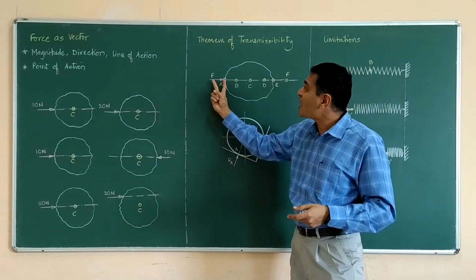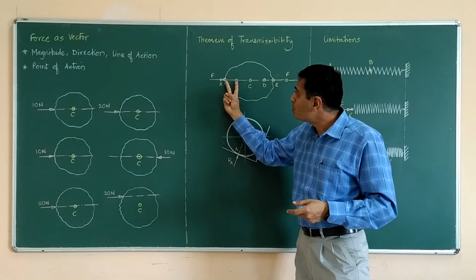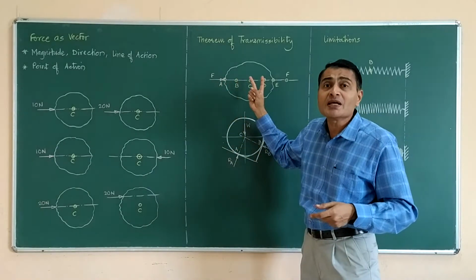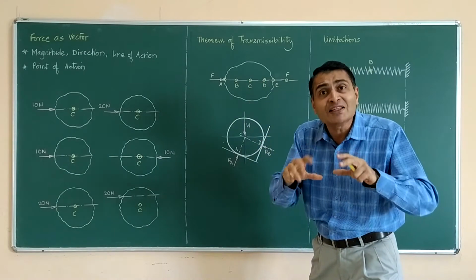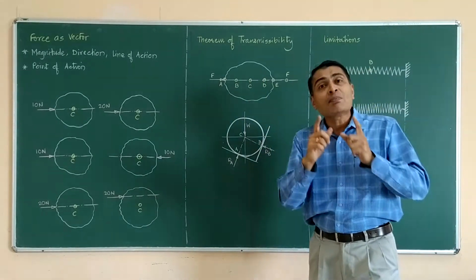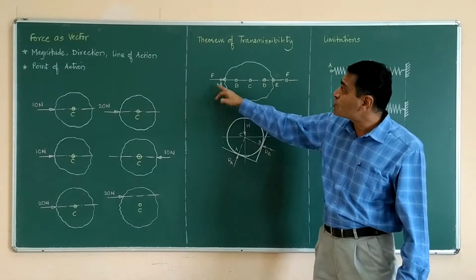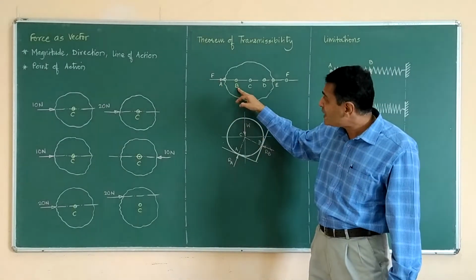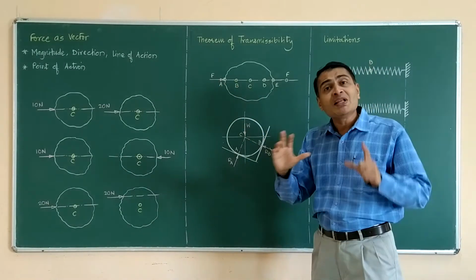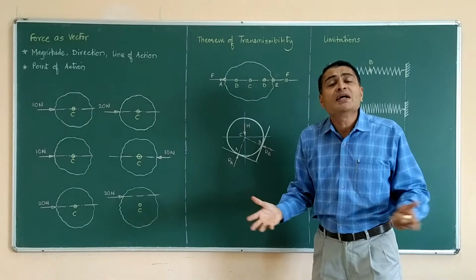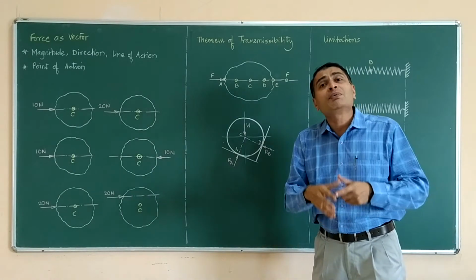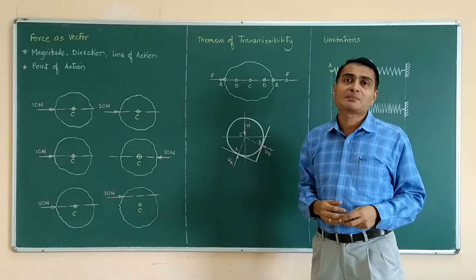That's why I am taking F from A to B or to C or to D. It may be the situation that I need to do it. Yes, I am allowed to do it because the force acting at A or at B or at C will have the same effect on the body. It will be the same force, it will have the same consequence.